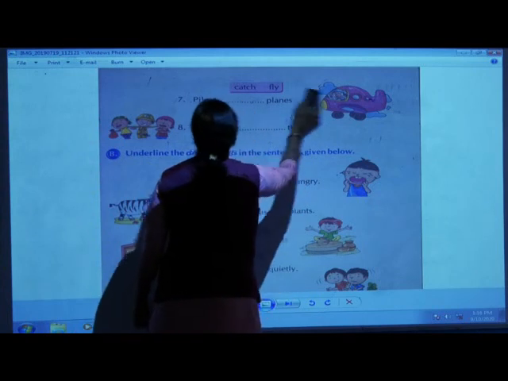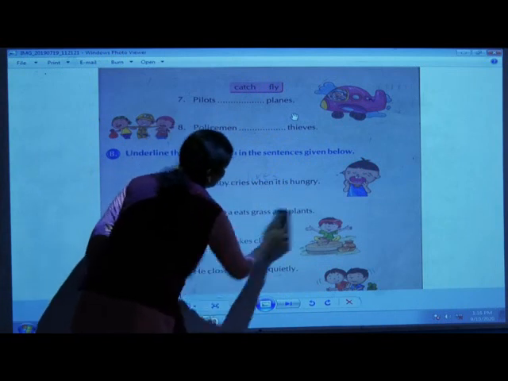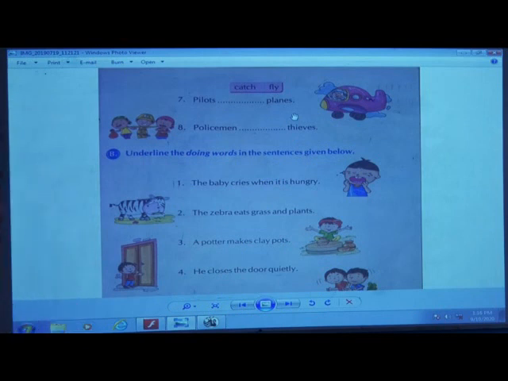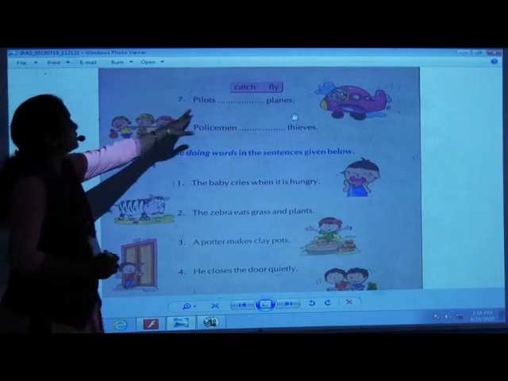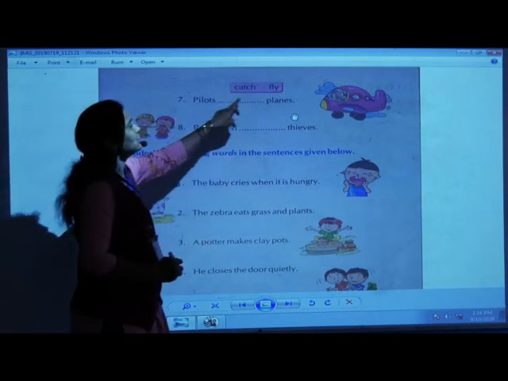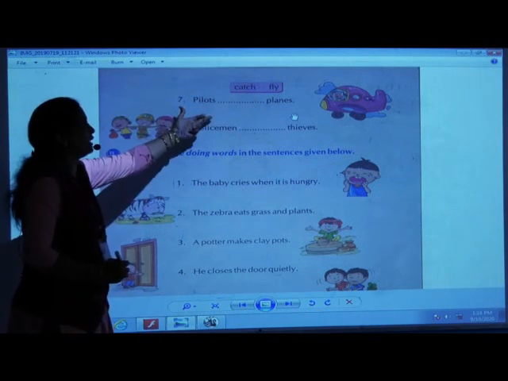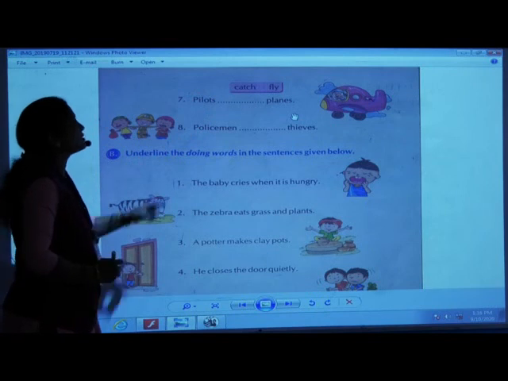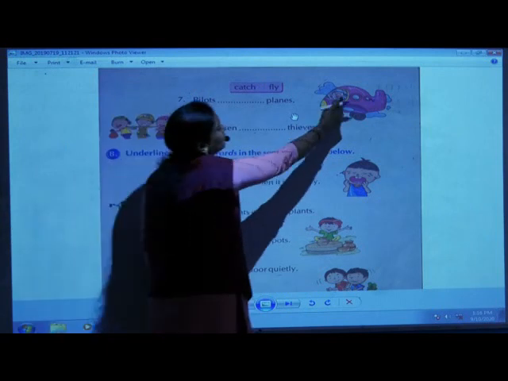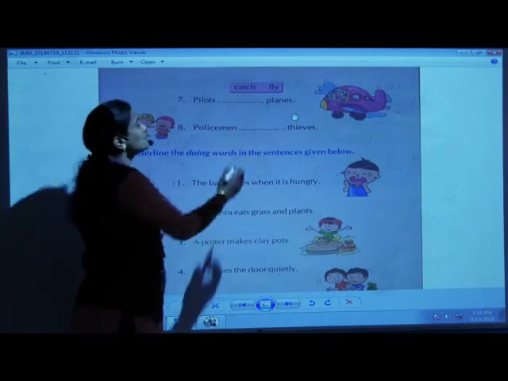So we'll go to the next page. Pilots dash planes. Now you can see in the box two words are given, catch and fly. So you have to search the right word from that box and try to fill in the blanks. Pilots dash planes. What do pilots do? What is he doing? See that picture given. What is he doing? Yes, he is flying the plane.